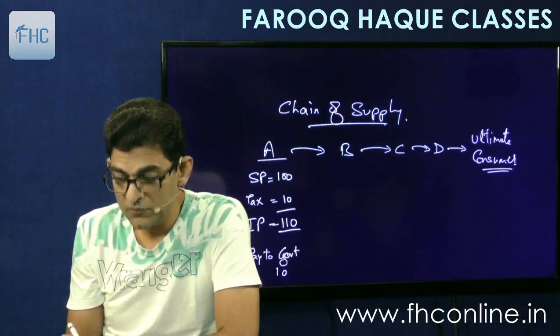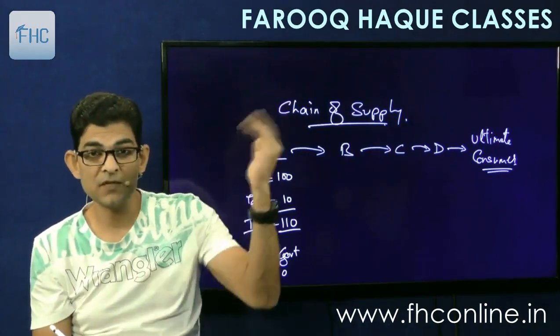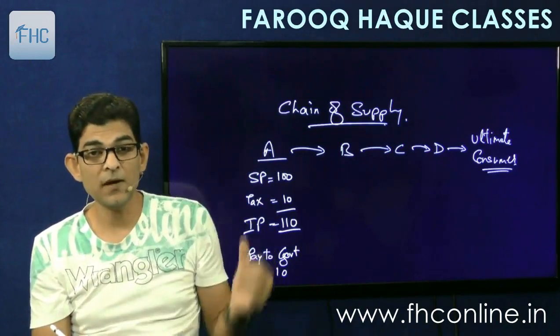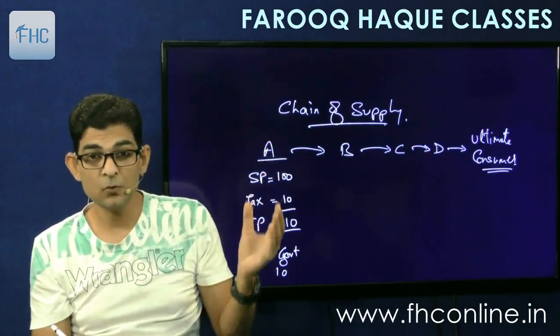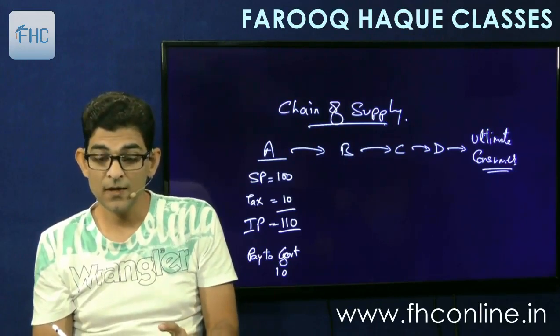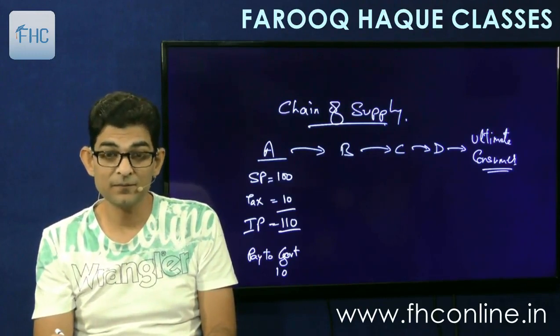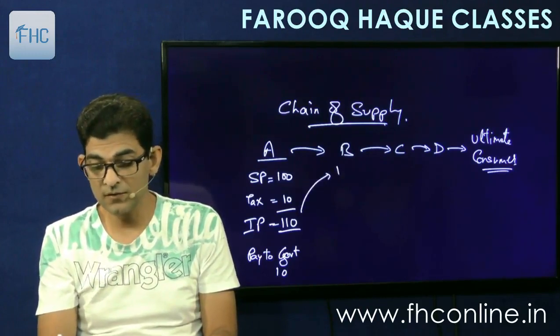And how much does he pay to the government? He will pay 10 rupees to the government. The 10 rupees tax which he collects from B will be paid to the government, 100 rupees will go in his pocket, 10 rupees will go to the government. Okay, simple. Now when B buys these goods, he will buy at 110.